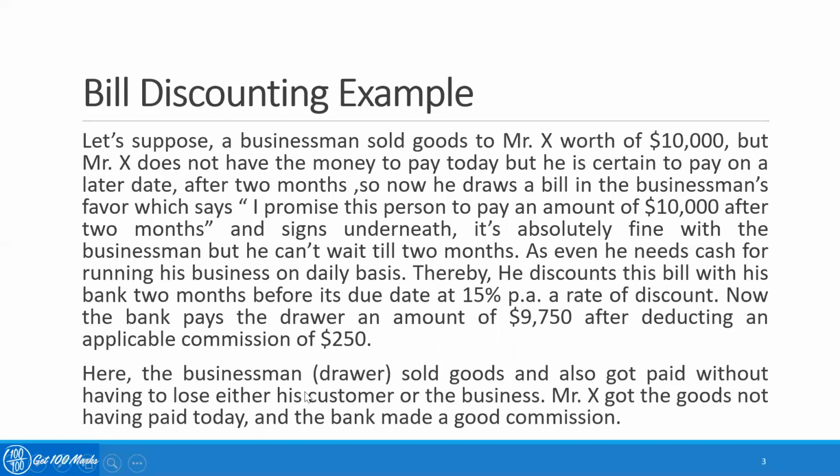So here, the businessman, who is also the drawer of the bill, sold goods and also got paid without having to lose either his customer or the business. Mr. X got the goods without having paid today, and the bank made a good commission. So this is how a bill discounting typically works.